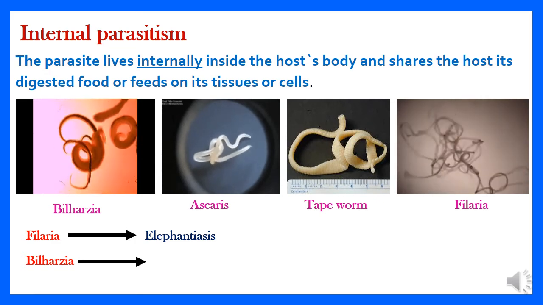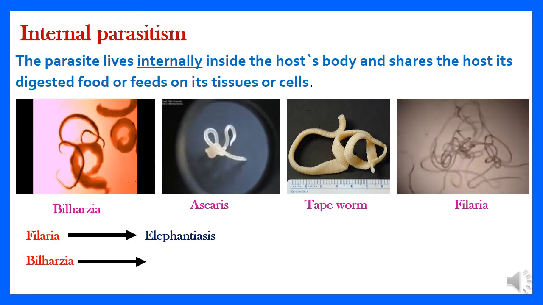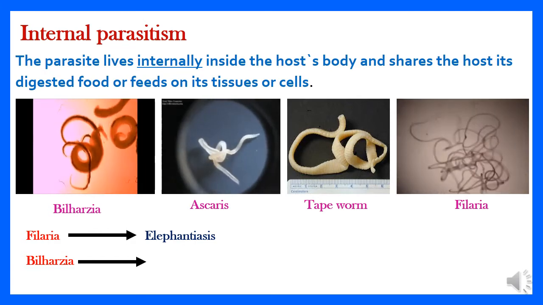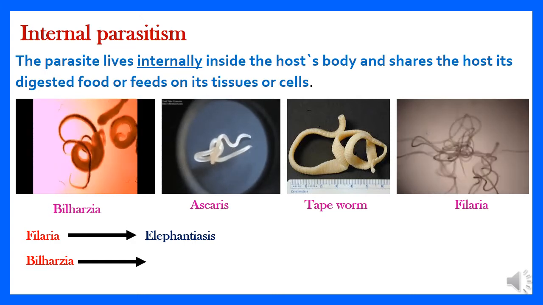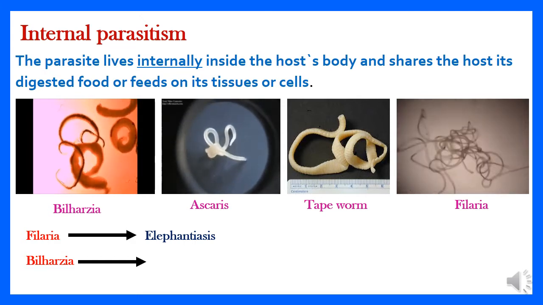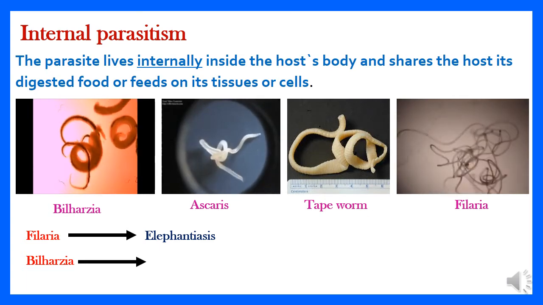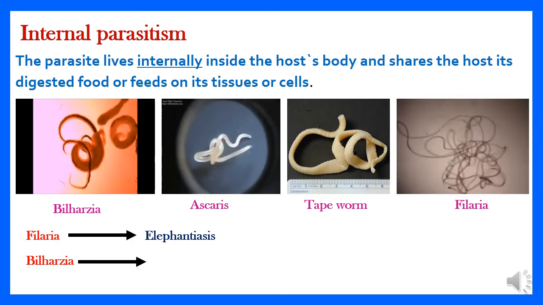Elephantiasis is the name of a disease. It makes the leg bigger. So, Filaria conveys elephantiasis. As I said before, it makes the leg or the two legs bigger than the normal size, like the elephant's leg.